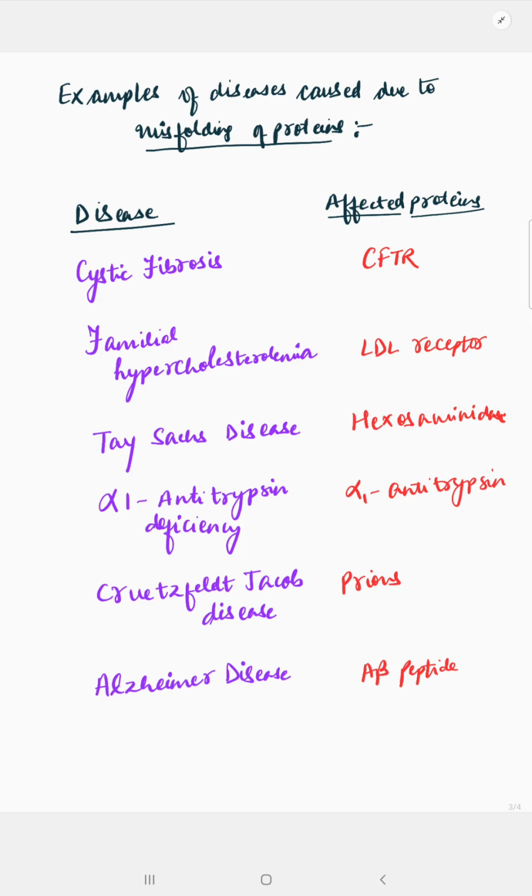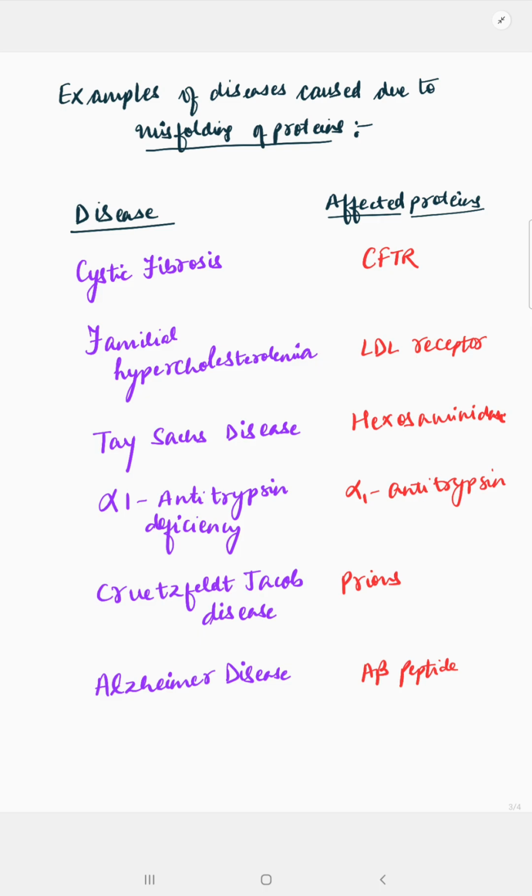The examples of which include cystic fibrosis, in which the affected protein is the CFTR protein, or the cystic fibrosis transmembrane conductance regulator protein. The next disease is familial hypercholesterolemia. In this disorder, the LDL receptor is affected, so the loss of LDL receptor leads to hypercholesterolemia.